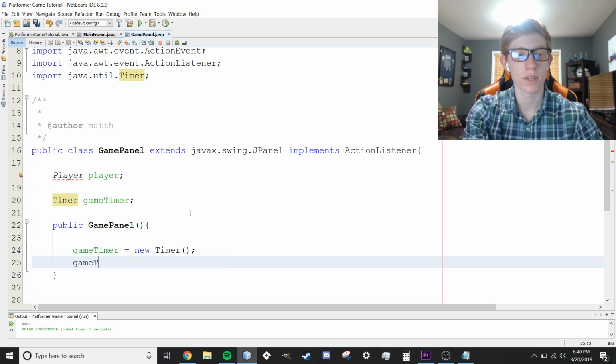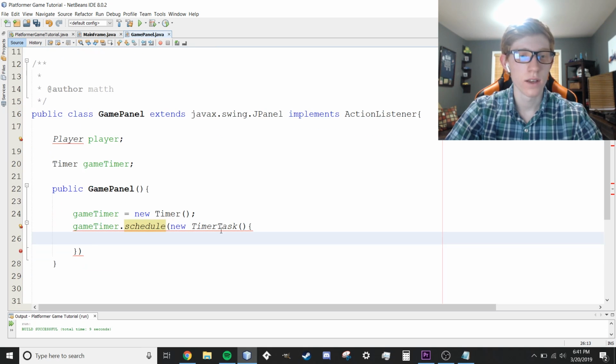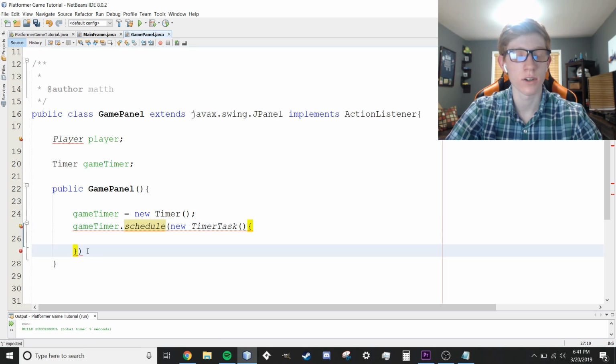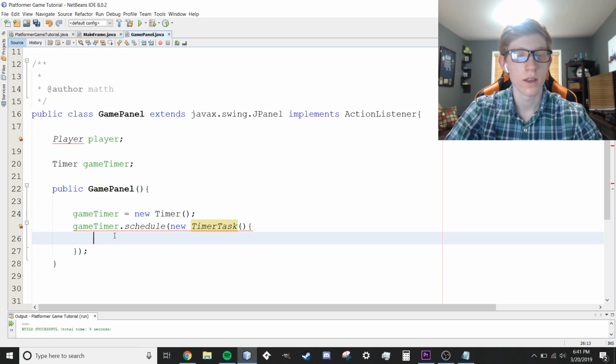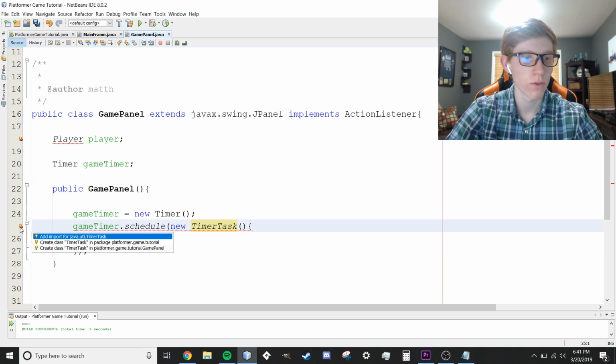So we're going to say gameTimer.schedule(new TimerTask, just like that. I think we need another bracket. No, we're going to go open bracket first. Right there. Okay. So you create the open bracket here, new TimerTask, open close, and then a curly bracket, and then there's going to be a curly bracket with a close bracket here, and I think you're going to need a semicolon after that as well. So what we're going to do right here is, actually I think it should do it for us.